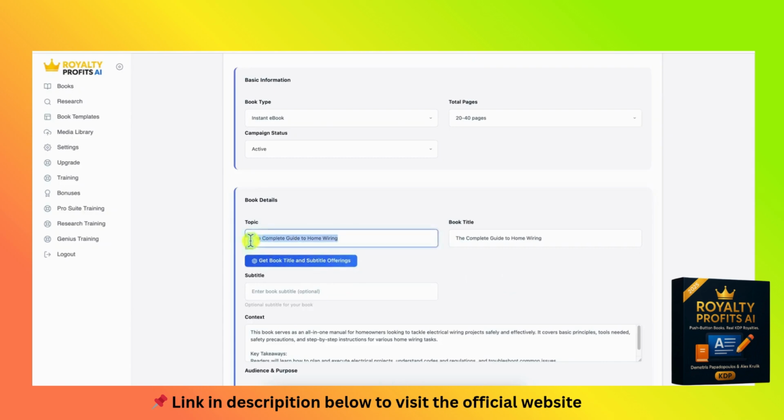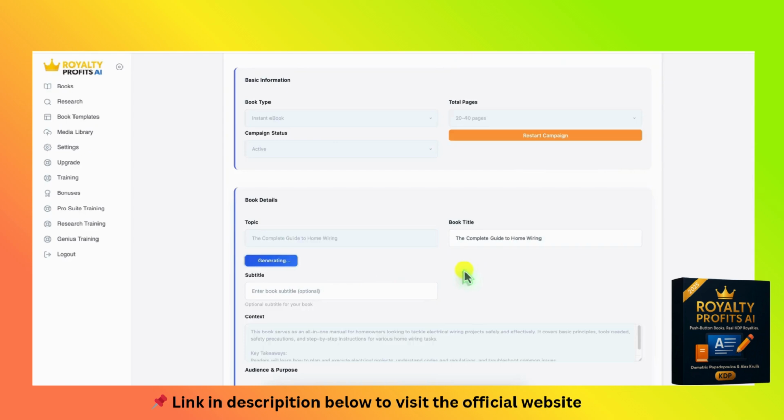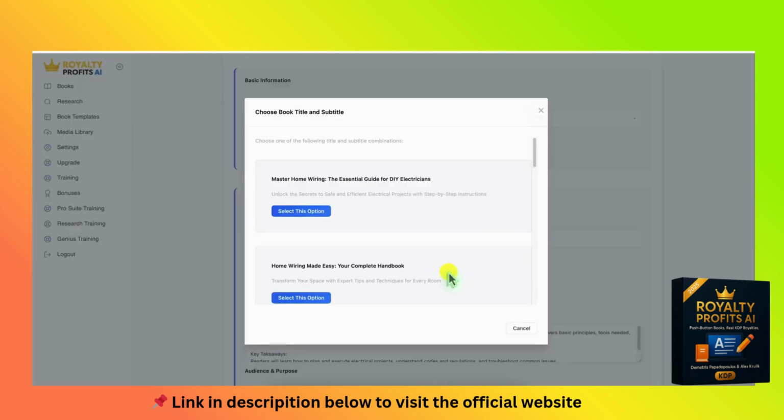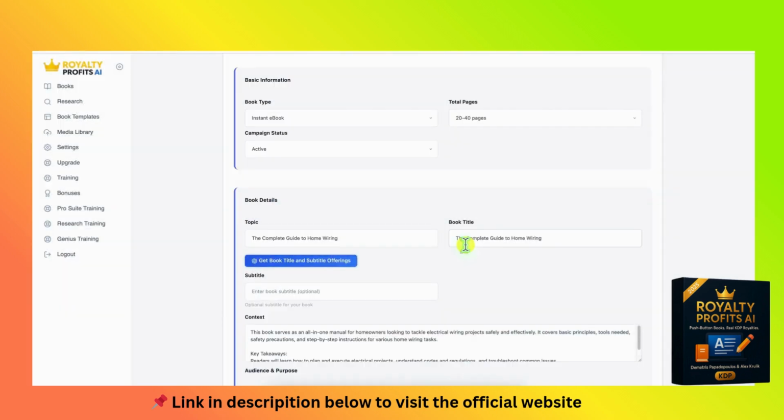Now it's going to take us into the book creation area where there's the settings. You can go in here. We're going to instant ebook. I'm not going to show you all of the methods because this video will get way too long, but you can do a short report and lead magnet for marketing purposes. You can do a URL. So you can take somebody's blog post or your own and plug it in here, and it will create an ebook based on that URL, that blog post. You can take a YouTube podcast or YouTube video and plug it in here, and then it will create a video based on that as well.